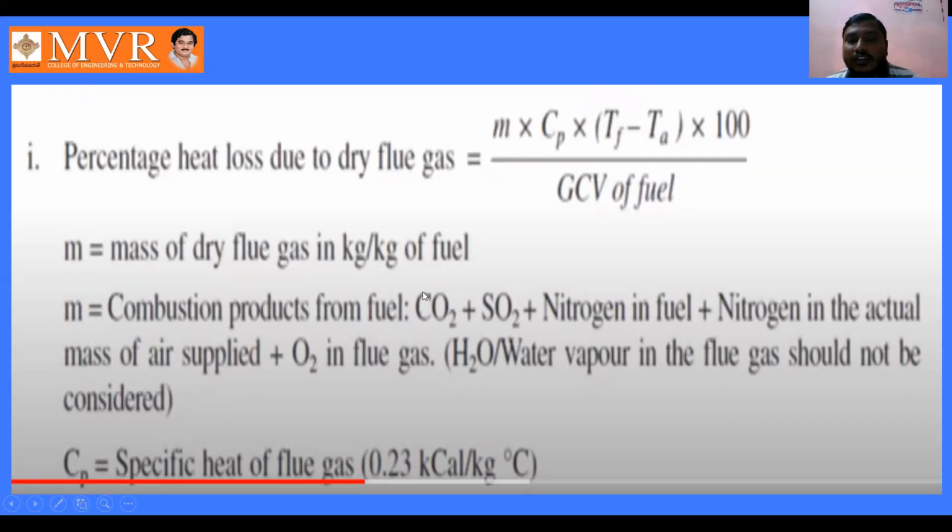In the dry flue gases we are using carbon dioxide, nitrogen in the fuel, nitrogen in the actual mass of air supplied, and oxygen in the flue gas, but we are not considering water vapor in the flue gas. This is how we calculate the dry flue gases heat loss in the boiler.